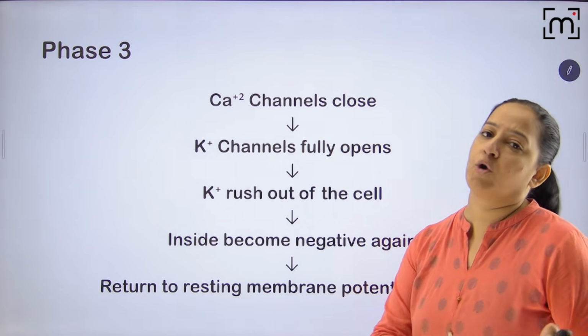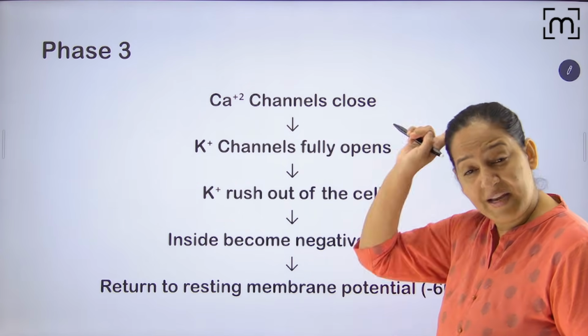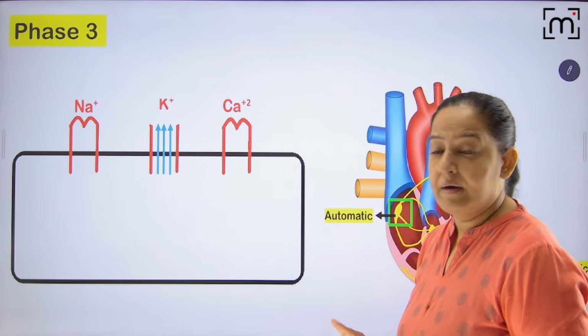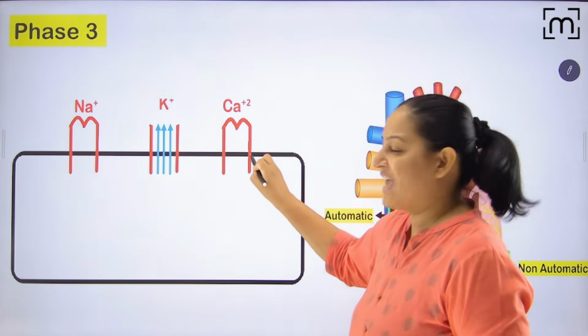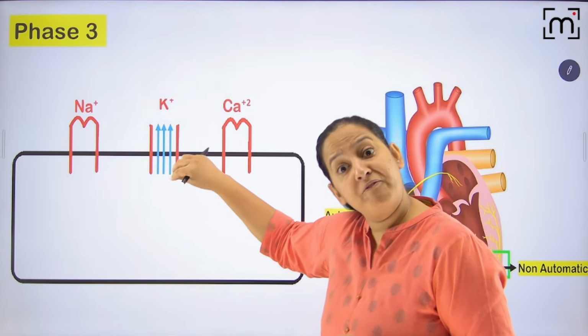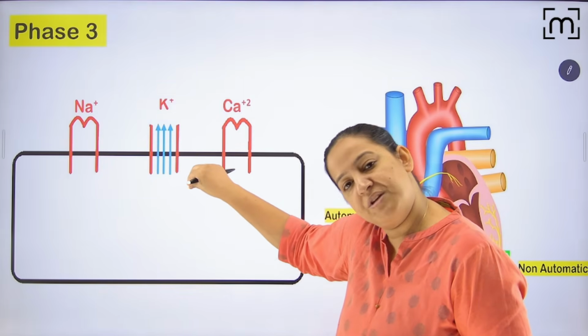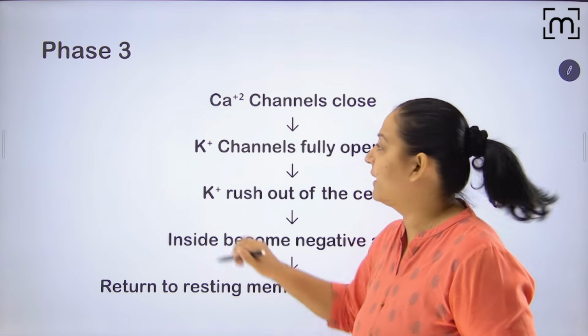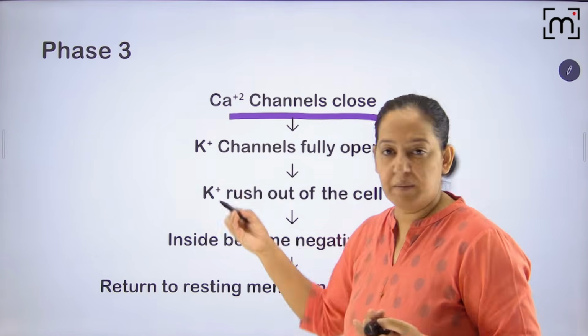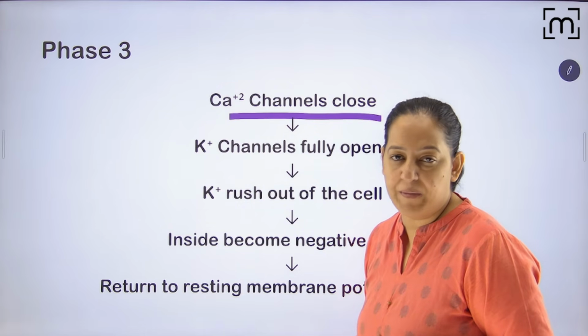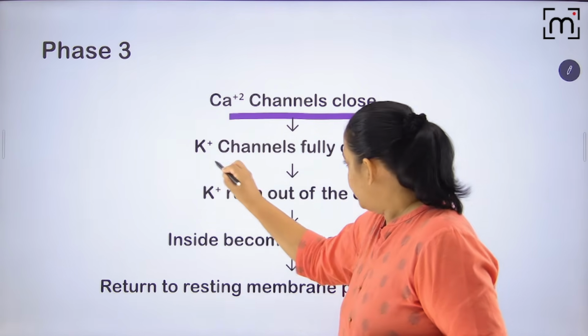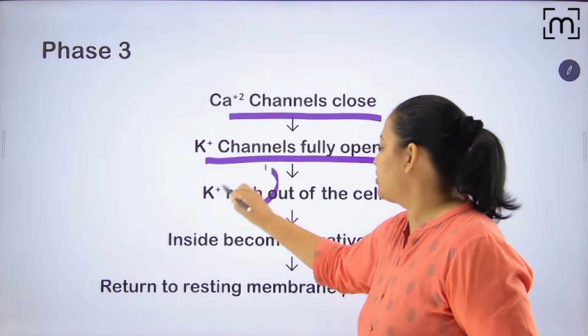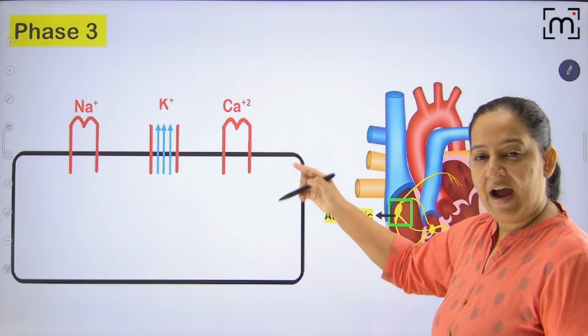Phase 3 is the same as that of the non-automatic fiber. There is no difference. What was happening in phase 3 in the non-automatic fiber, you remember? Sodium channels close, calcium channels close. Potassium channels open fully. So here also potassium channels open fully, and there is rapid efflux of potassium. So the same thing is happening. Calcium channels close, sodium is not opening at all over here. Potassium is fully open, potassium rushes out, and again